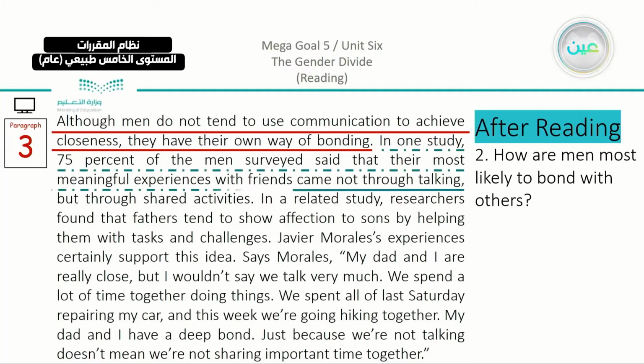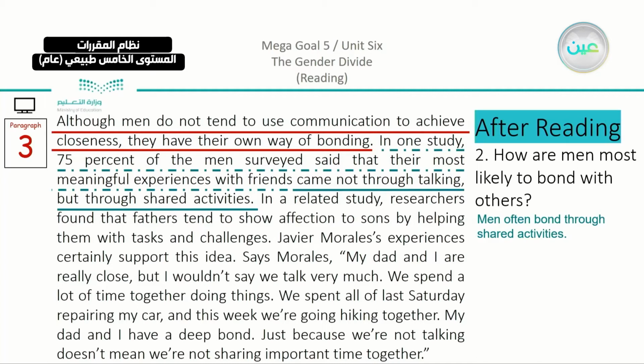In one study, 25% of men surveyed said that their most meaningful experiences with friends came not through talking, but through shared activities. So when they communicate, it doesn't happen through talking, but because they share their activities together. So this is going to be our answer for the question. Men often bond through shared activities.